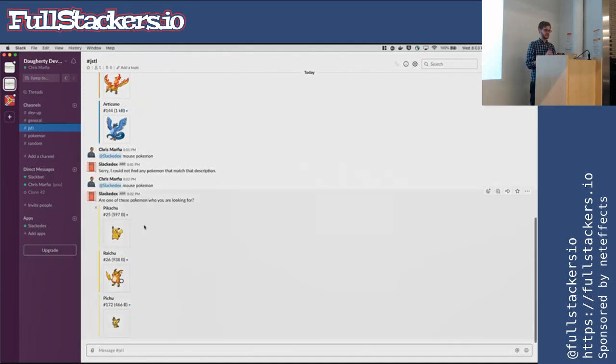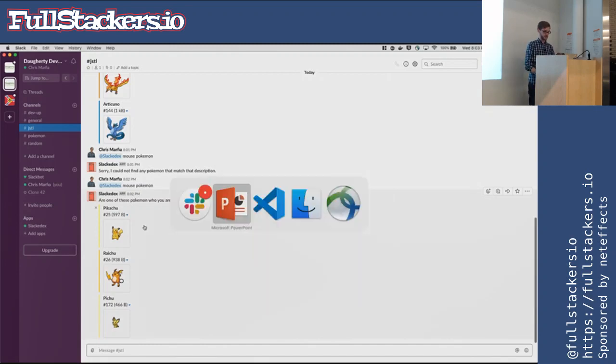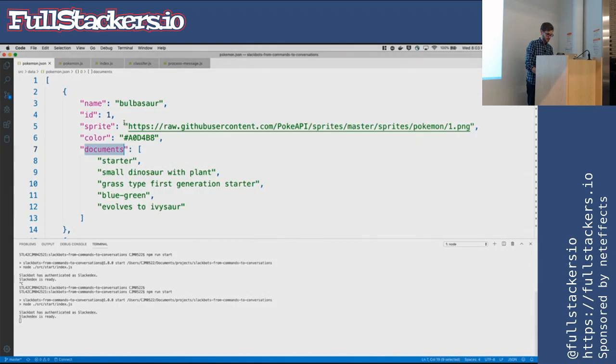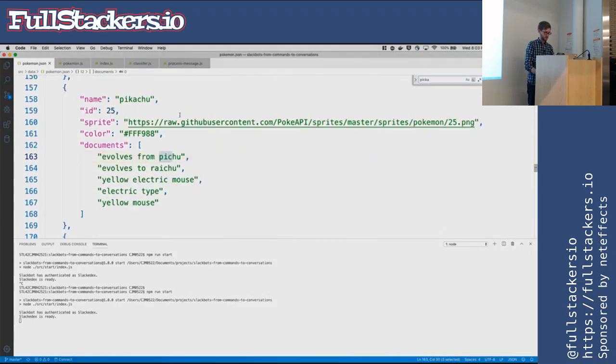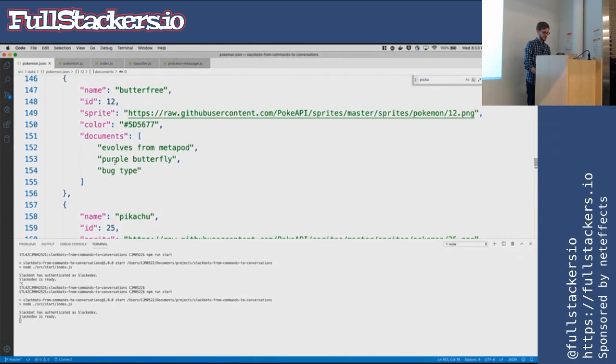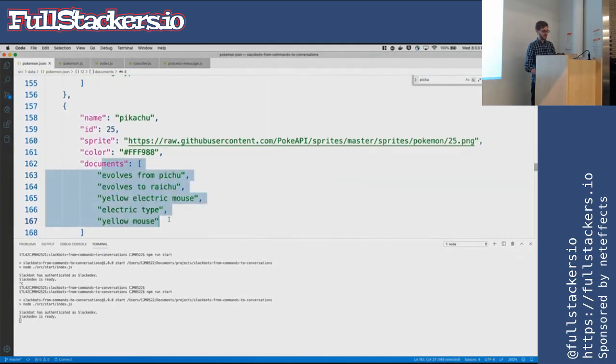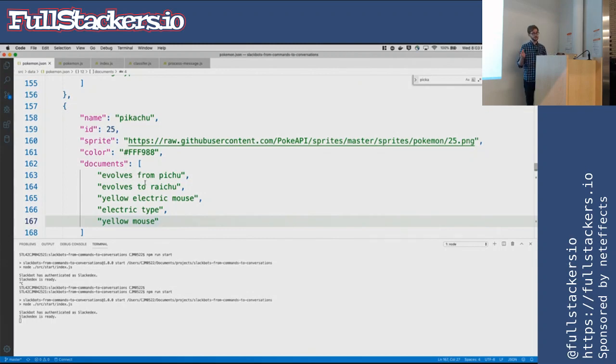But the accuracy is due to how you trained your bots. So if we go back to the code, this is all we have for Pikachu. We would need a lot more words or a lot more documents that have the word mouse in it to appear with just the word mouse. So the more times mouse appears in here, the higher the probability that it will return with mouse.